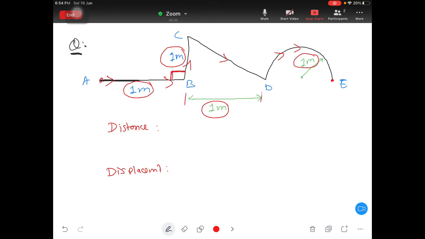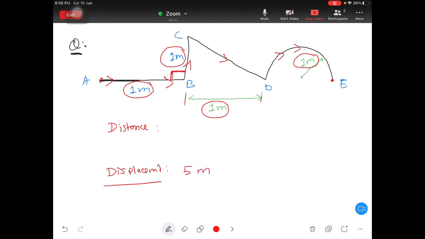Okay, yeah. Displacement you are getting as 5 meter.